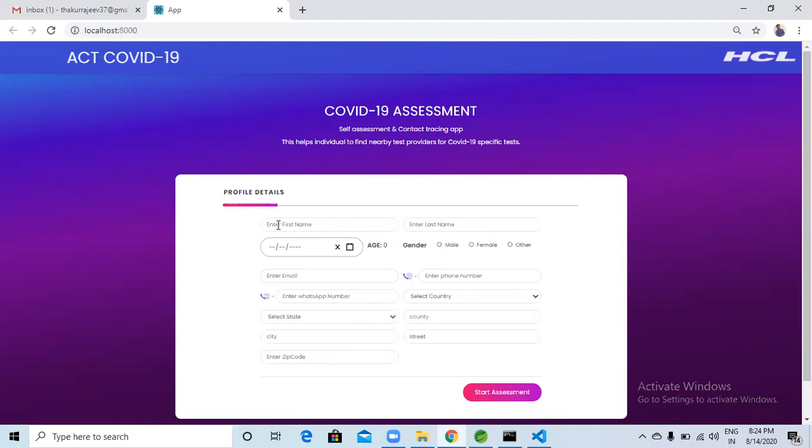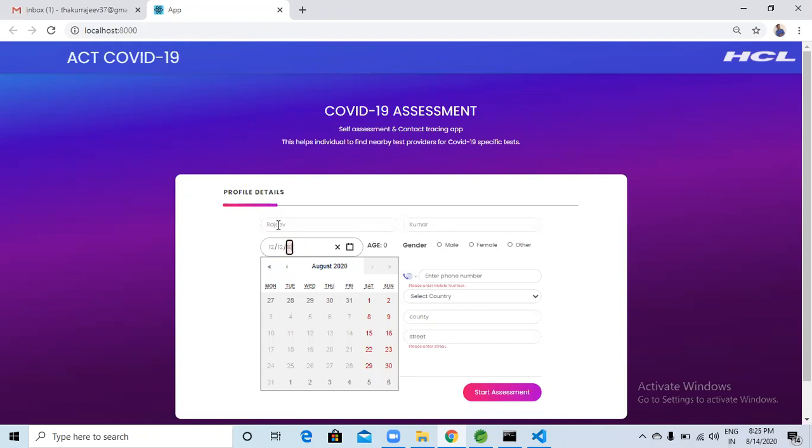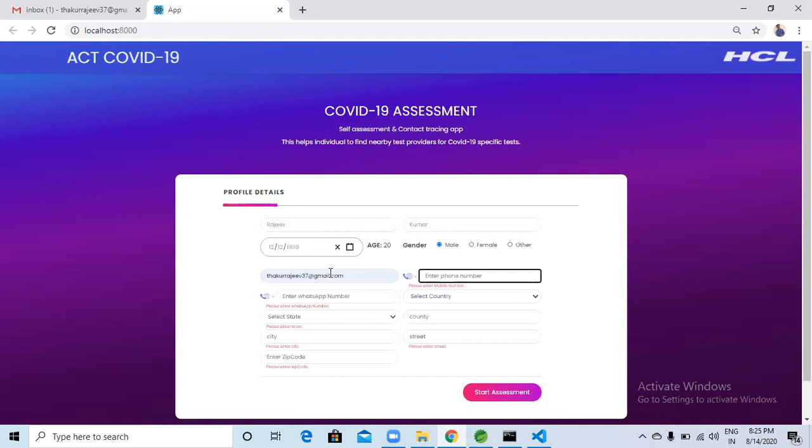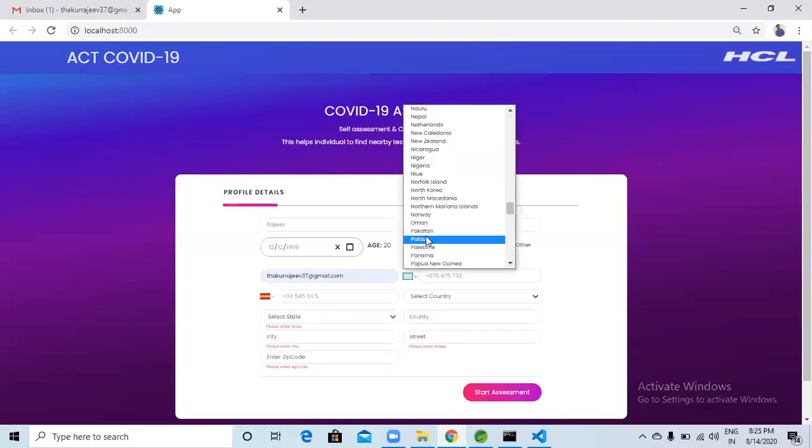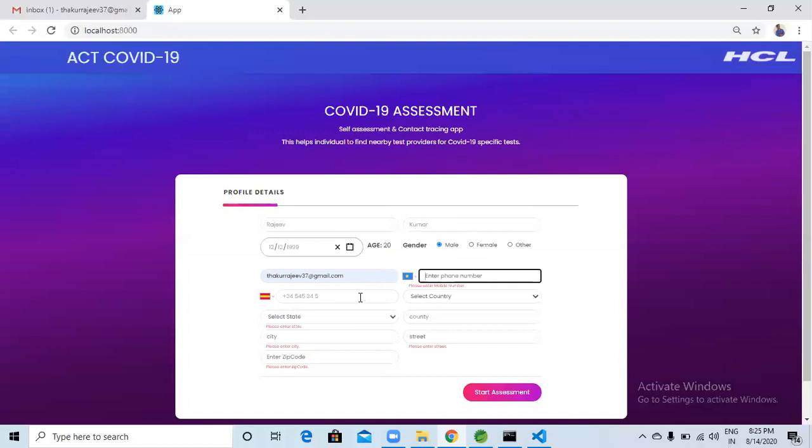So when an individual accesses this application, the first page captures the profile details. This is the first name, last name, date of birth, gender, then the email ID, phone numbers. Please note that depending on the country code, it displays the respective flag of that country.